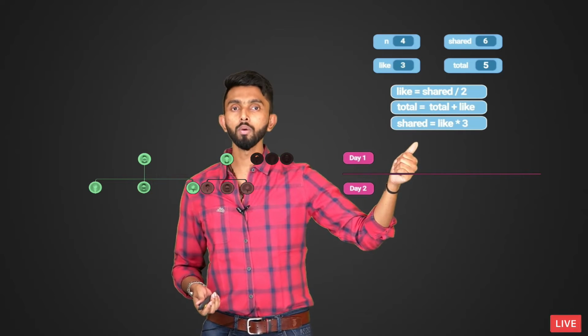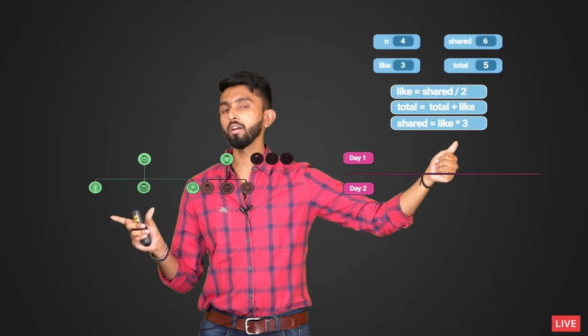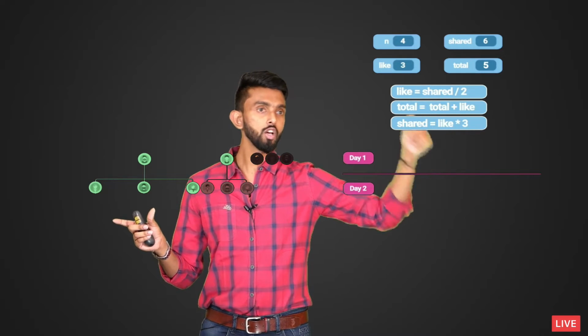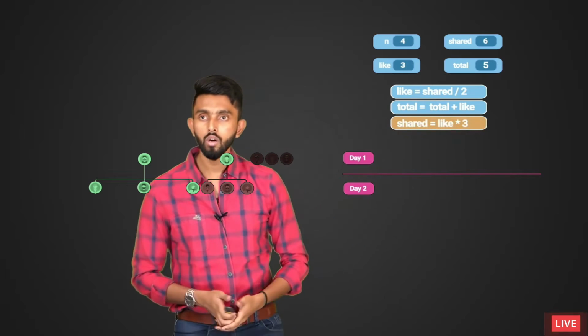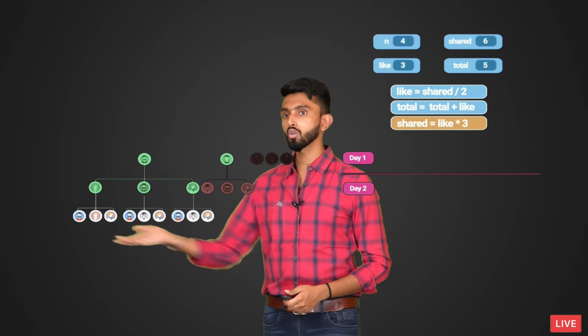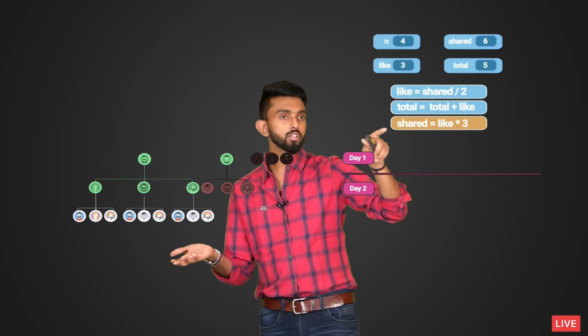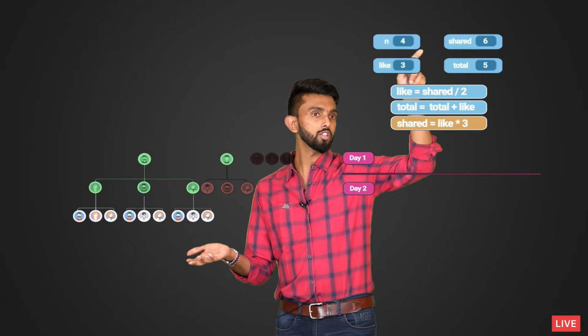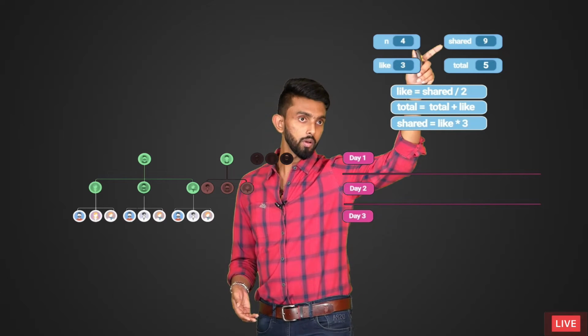So how will you find how many it will be shared to? Very simple. How many people liked? Each person will refer 3 friends. So 3 into 3 is 9. So that is what I am also showing. Each person will refer 3 more guys. So 9 people, and that is going to be my new shared, which is going to become 9. I hope you are able to think.